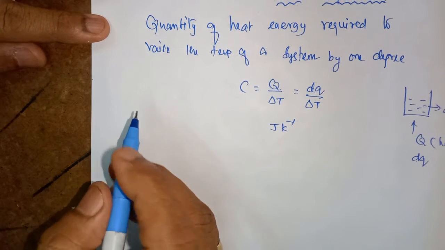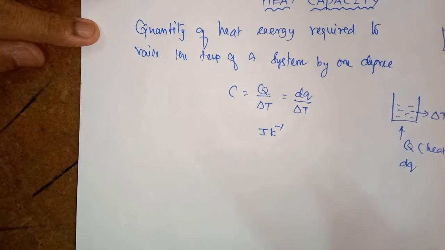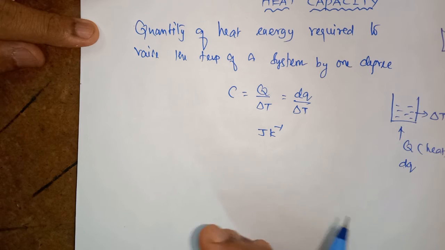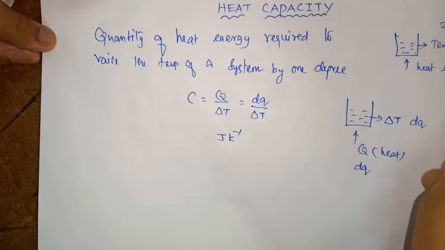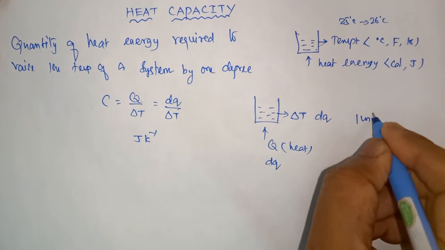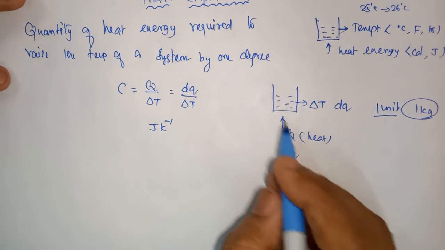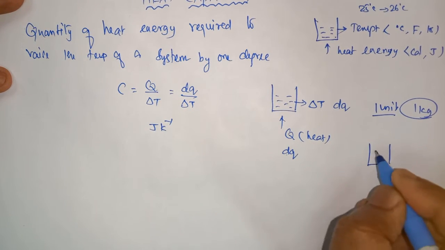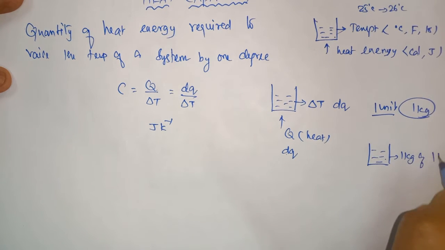What is the difference between heat capacity and specific heat capacity? For specific heat capacity, we need to specify the quantity of substance taken. The quantity of the substance must be 1 unit, that may be 1 kilogram. Suppose I take 1 kg of water, H2O.